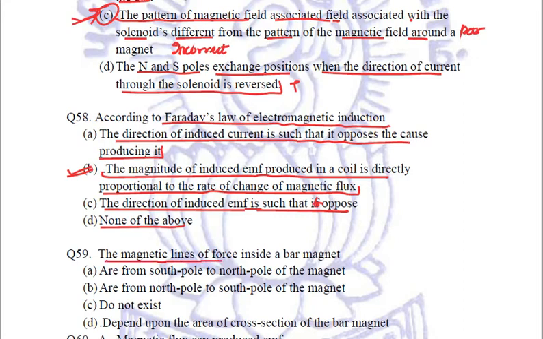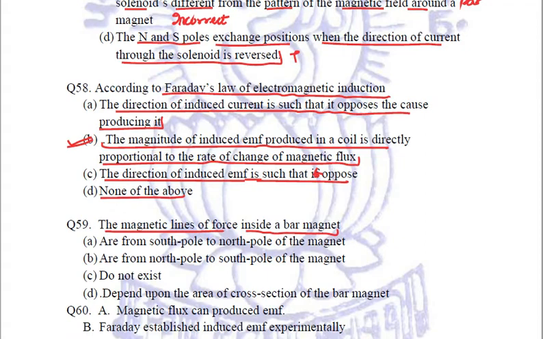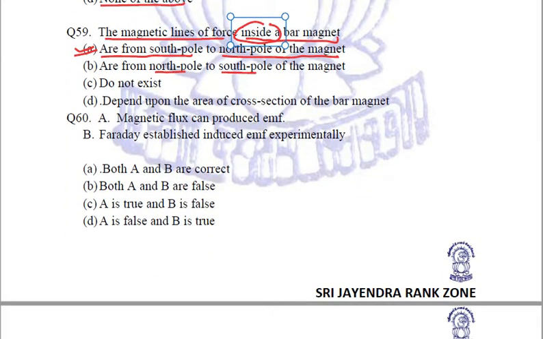Coming to the next question. The magnetic lines of forces inside a bar magnet. Once again, a repeated question. When we are talking about inside a bar magnet, they are from south pole to the north pole of the magnet. Outside, they are north to south, but here they are inside. So the answer is from south pole to north pole, option number A. Let's see the next question.